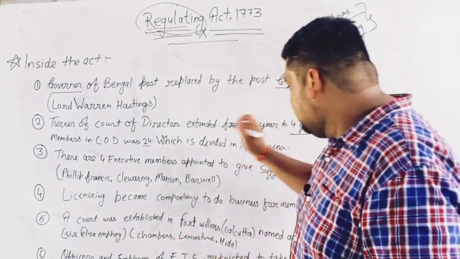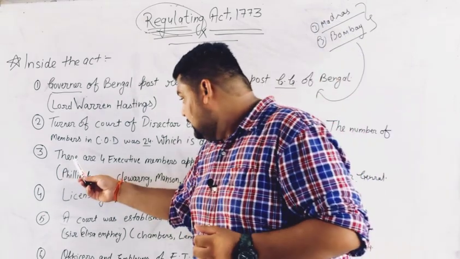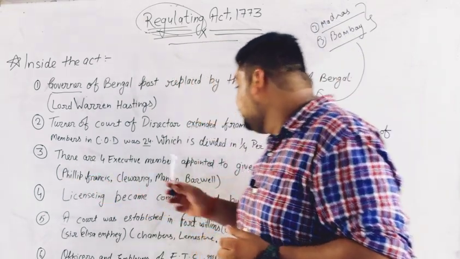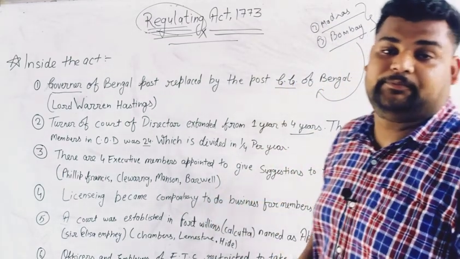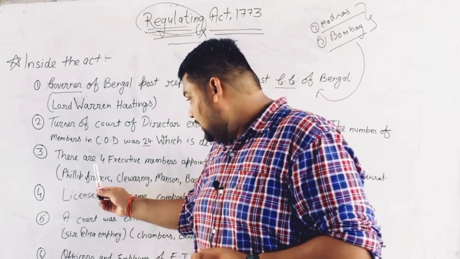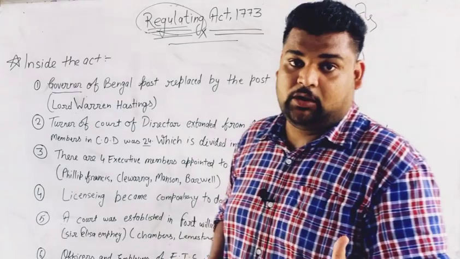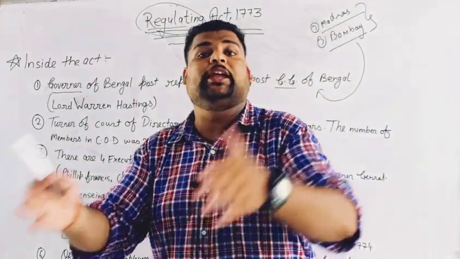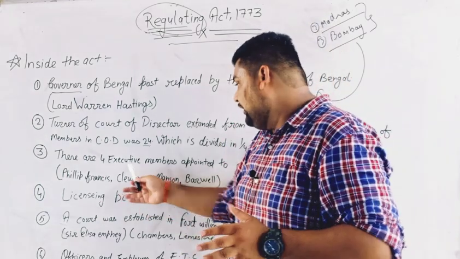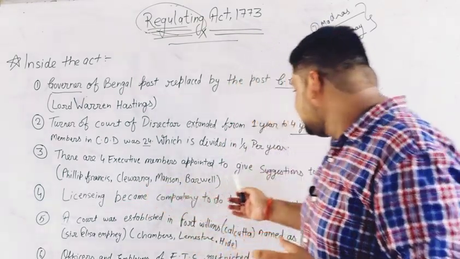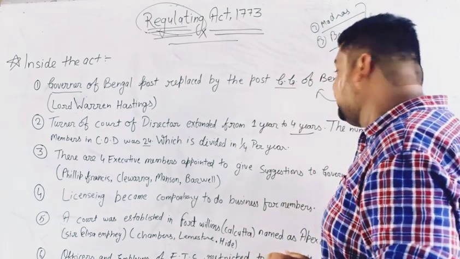Okay, so now let's come to the third point. Listen carefully. There were 4 executive members appointed to give suggestions to the Governor General. They gave suggestions on what he should do or should not do. This was the work of the executive members, who give just suggestions, not orders, to the Governor General.